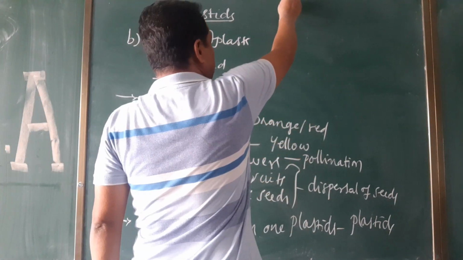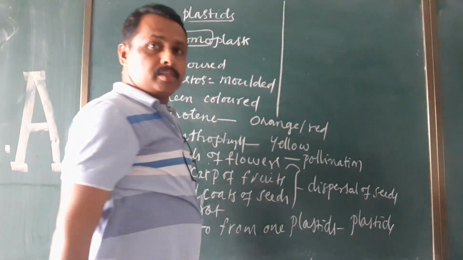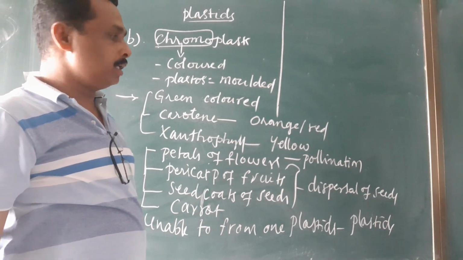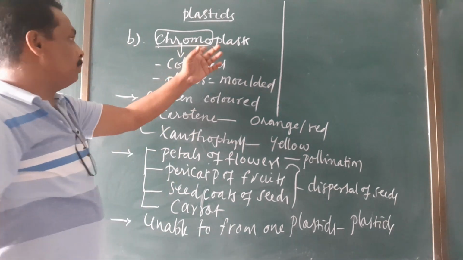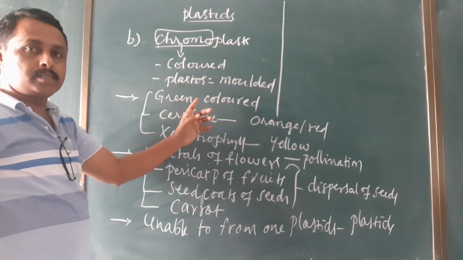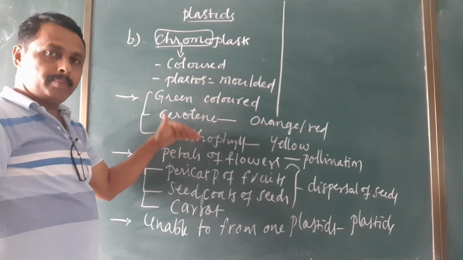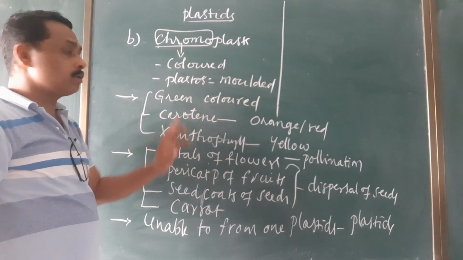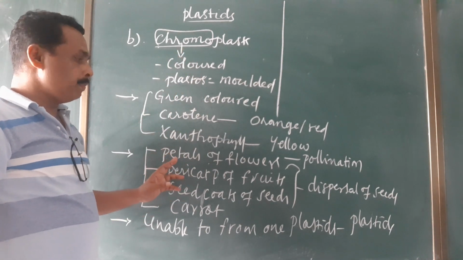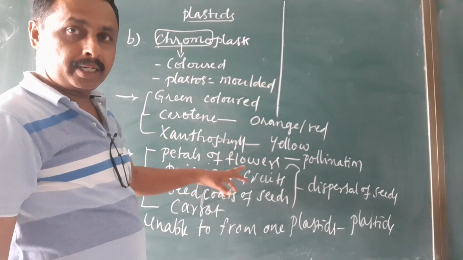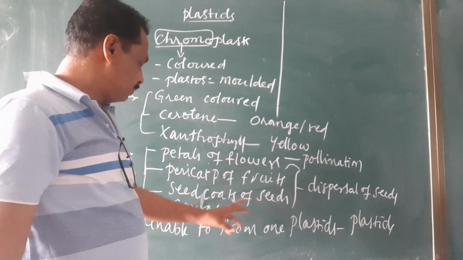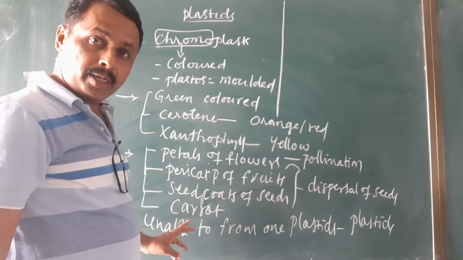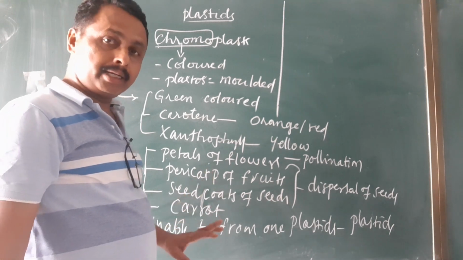Other than green. Suppose if you look at this tabular information, we can understand about this chromoplast. These chromoplasts are colored plastids; except the green color, the remaining colors are present with chromoplasts. They are especially present in the petals of plants, pericarp of fruits, seed coats of seeds, and the underground root, that is carrot.